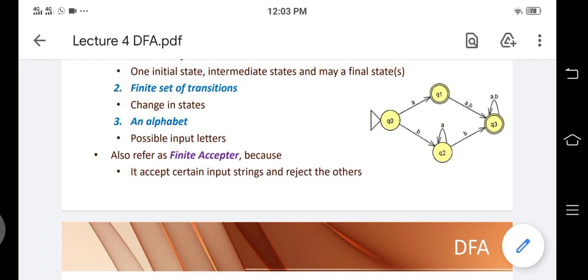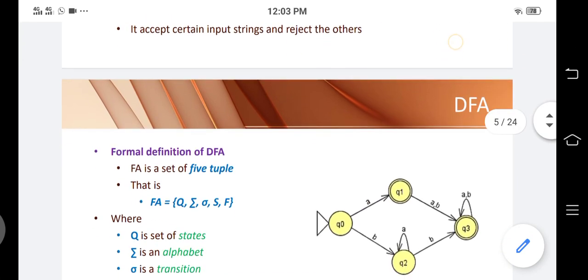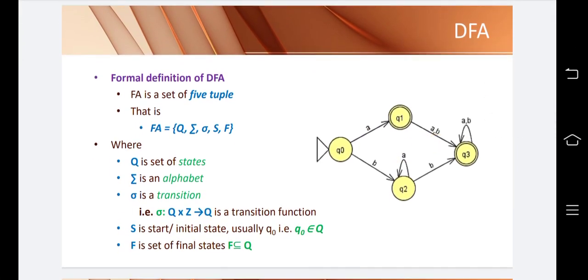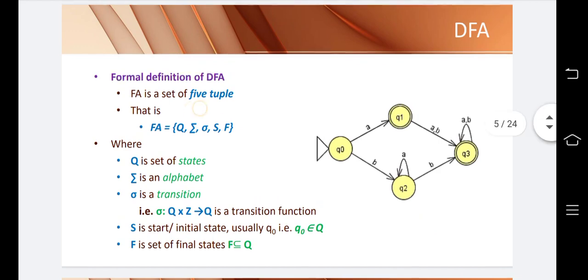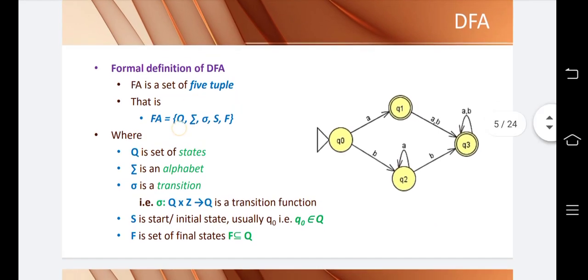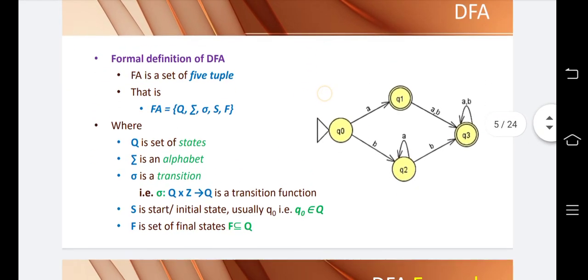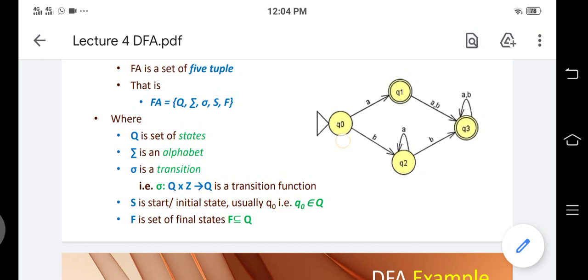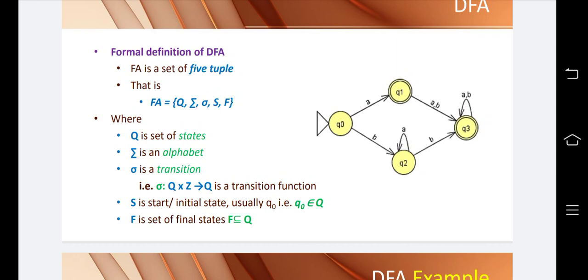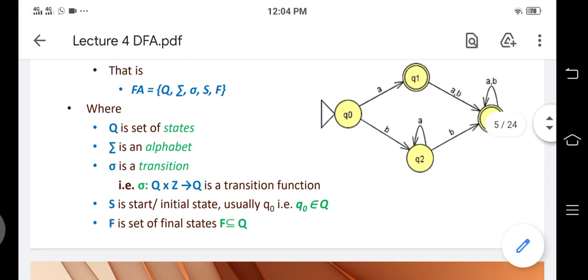So finite automata is also called a finite acceptor because it accepts some strings and rejects others. Now this is an example of a finite automata. A finite automata is a set of five tuples. The first one is Q, the set of states, in which Q0, Q1, Q2, and Q3 are the set of states. Capital sigma means alphabets. Alphabets here are a, b.